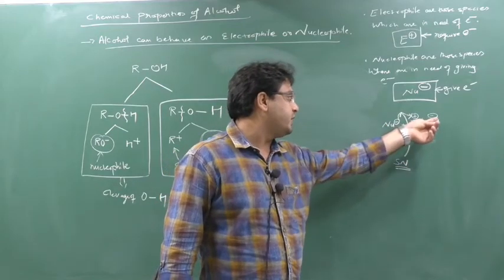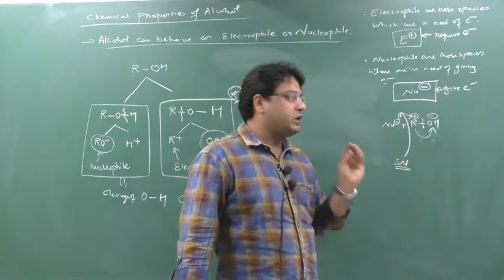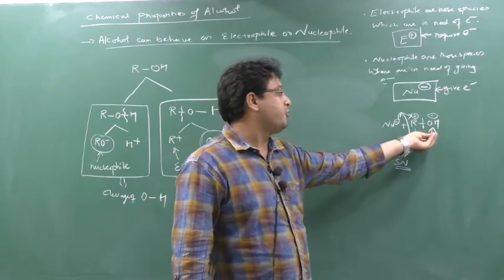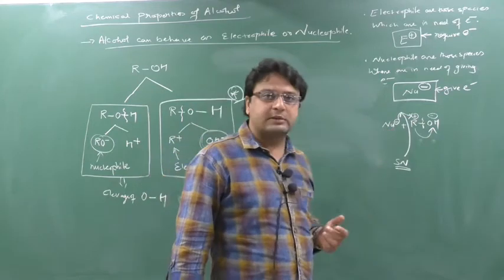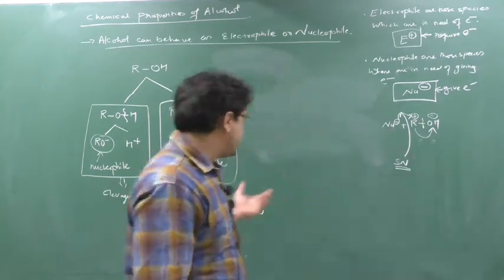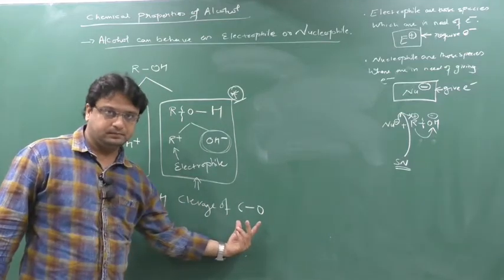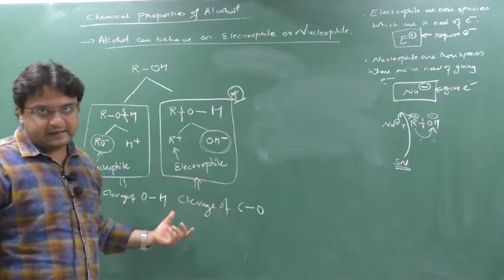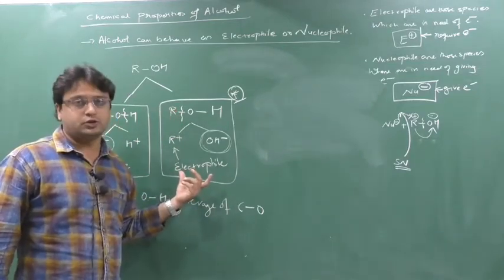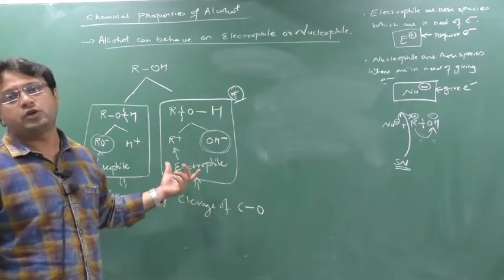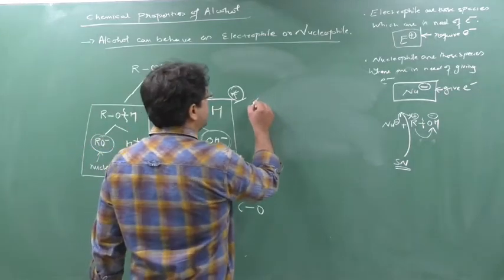So why is SN a substitution nucleophilic reaction? Here nucleophile is just substituted. Here there was a nucleophile, so a new nucleophile has come, so the old nucleophile has gone. So in short, I am just substituting the nucleophile. OH minus is substituted by Nu minus. So this type of a reaction is nothing but SN reactions. That's why I am telling that whenever the cleavage of CO occurs in alcohol, at that time alcohol will act as an electrophile, and whenever alcohol acts as an electrophile, here SN reactions will be shown. Yes or no?